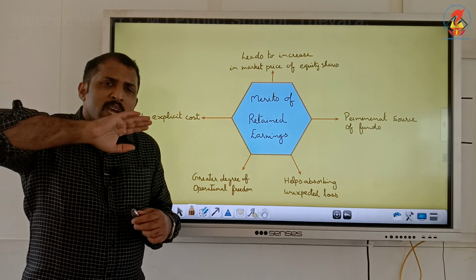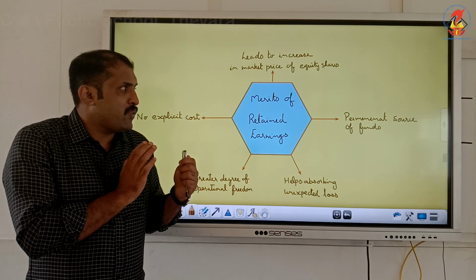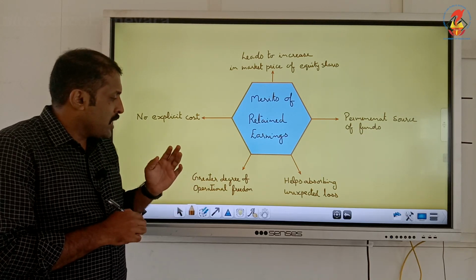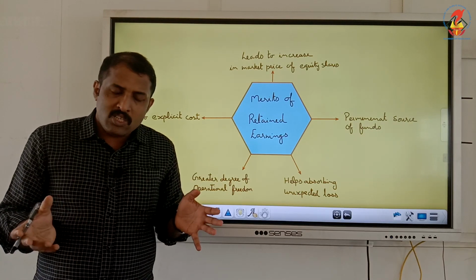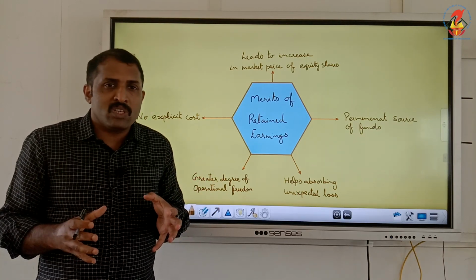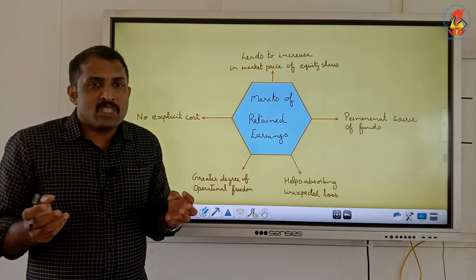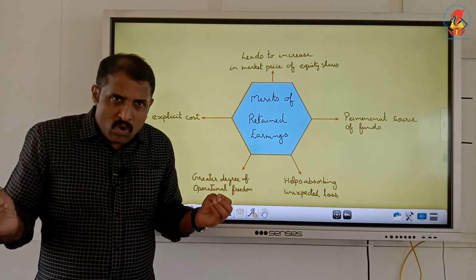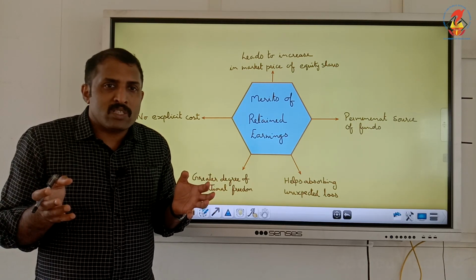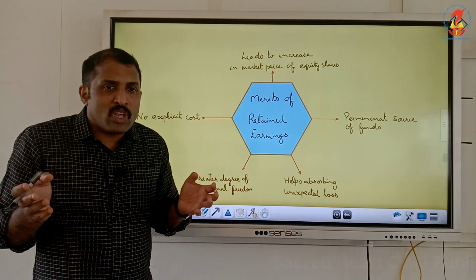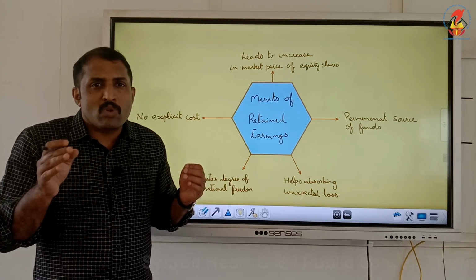So there is no explicit cost associated with retained earnings. Again, a greater degree of operational freedom. As it is a source of internal financing, it is flexible to be used by the organization. According to its requirement, the organization can use this source. There is no compulsion that it must be used only for this.